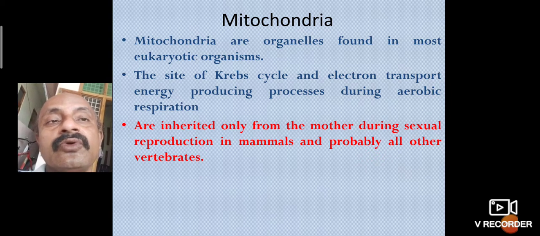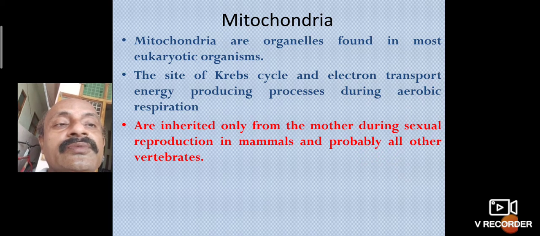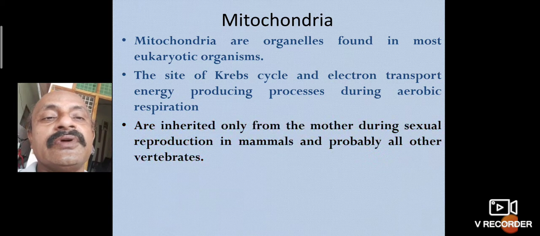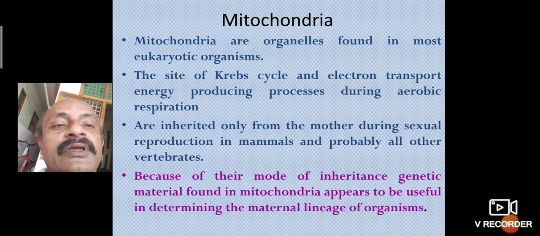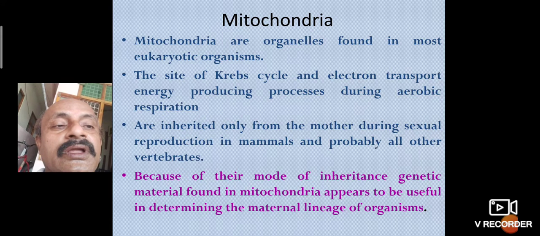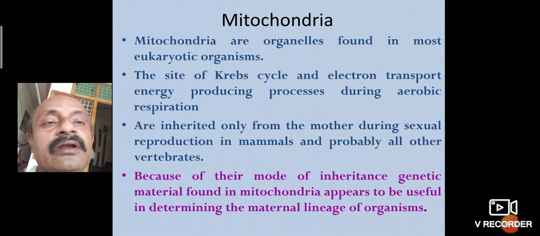Mitochondria are inherited only from the mother during sexual reproduction in mammals and probably all other vertebrates. Because of this mode of inheritance, the genetic material found in mitochondria appears useful in determining maternal lineage of organisms.